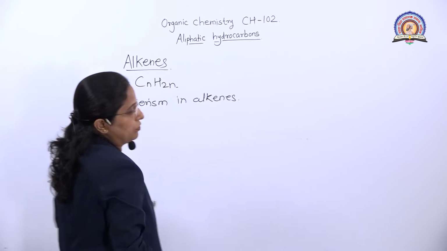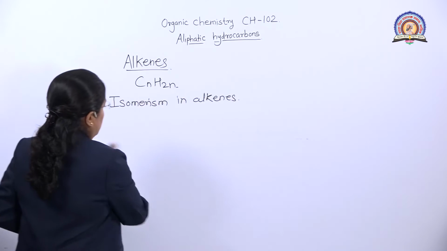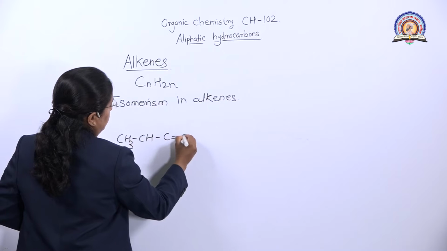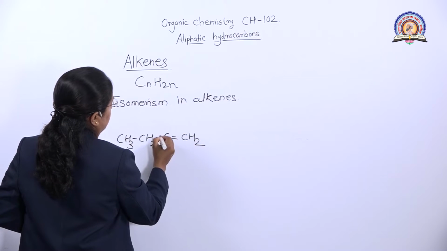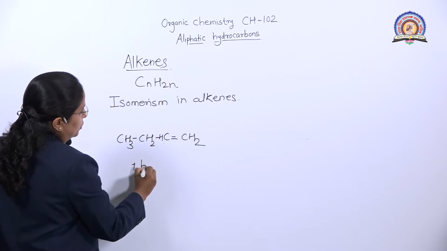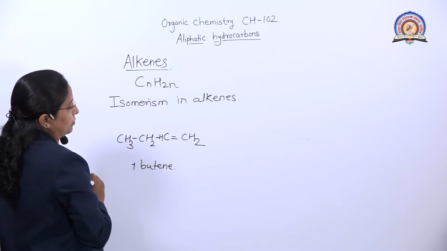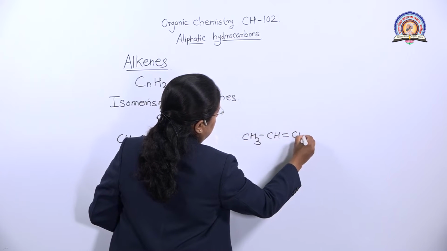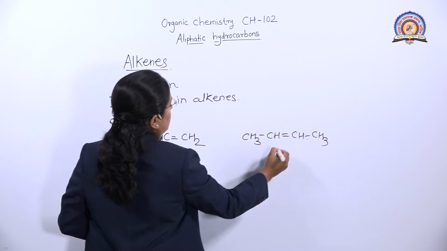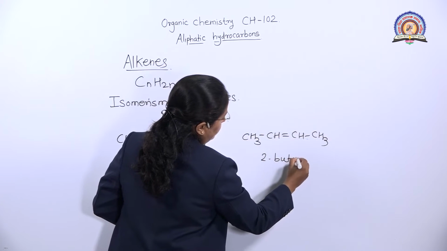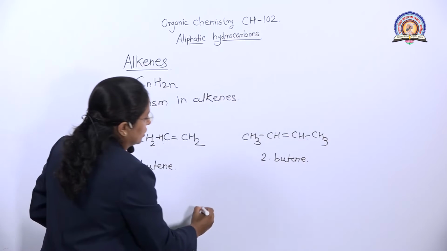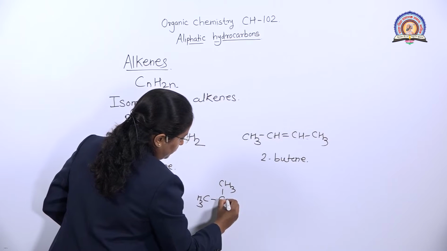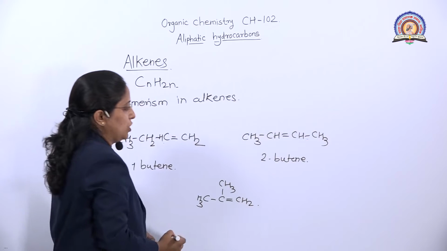So we draw the structures of those three isomers. This is 1-butene. Then 2-butene, and the third one is isobutene.